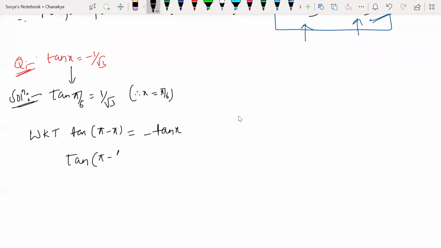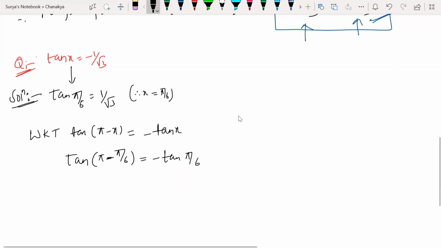All right, so I'm substituting x value pi by 6. Tan 180 minus theta, how much? Minus tan theta. Guys, look at this here. Tan 180 minus x is minus tan x. So tan 180 minus pi by 6, how much? Minus tan pi by 6.